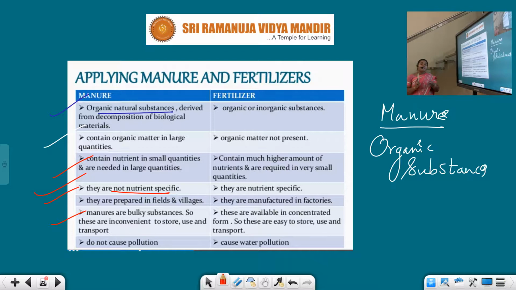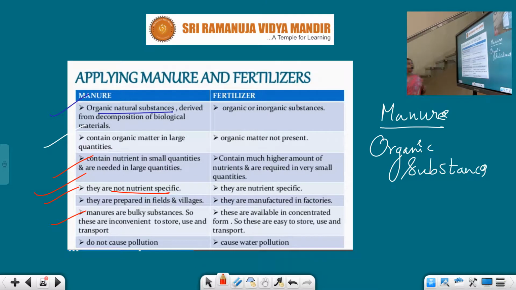It is very simply prepared by the farmer himself in his field itself. For the preparation of manures, it doesn't require big machinery or big places. So very simply, the farmer can prepare this type of manure in the field itself. That is the greatest advantage of manure.